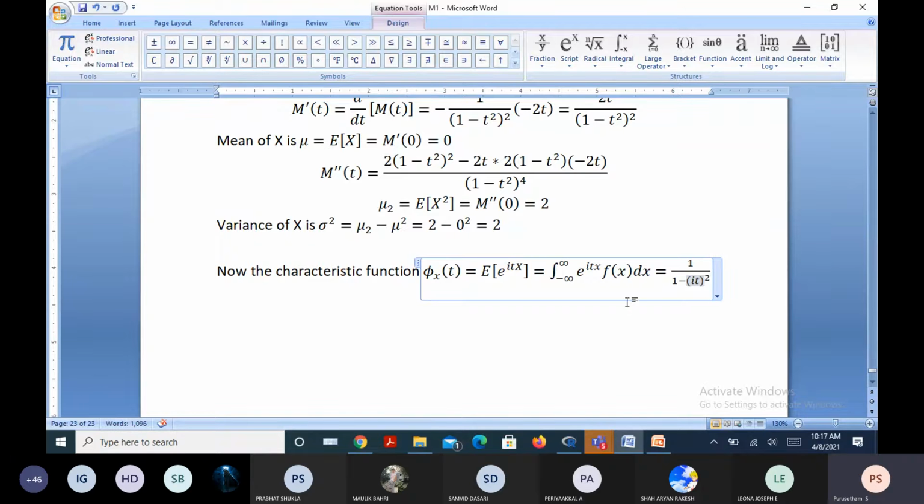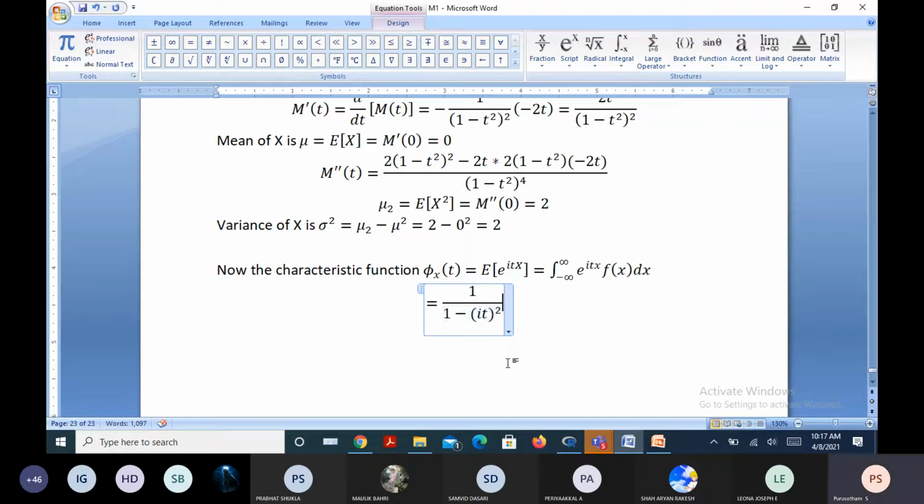As I said, this i is the imaginary unit. Then what is this answer? 1 over, i square is minus 1, into minus, so 1 plus t square, right? What is phi x of 0?